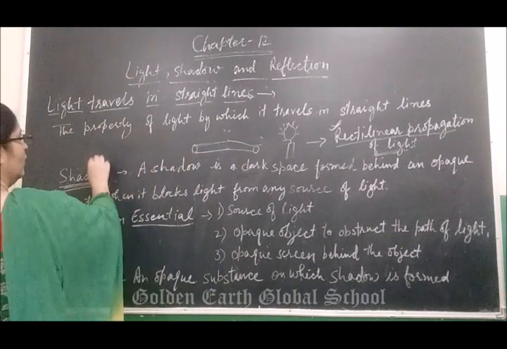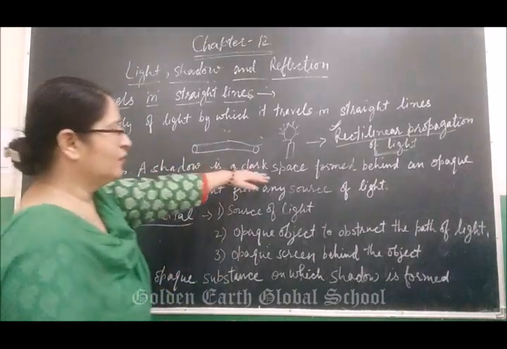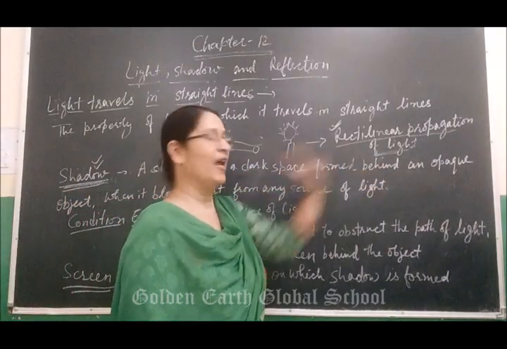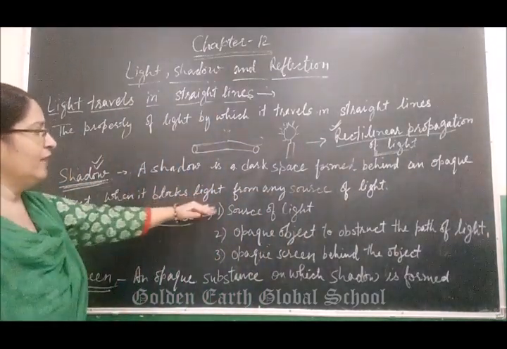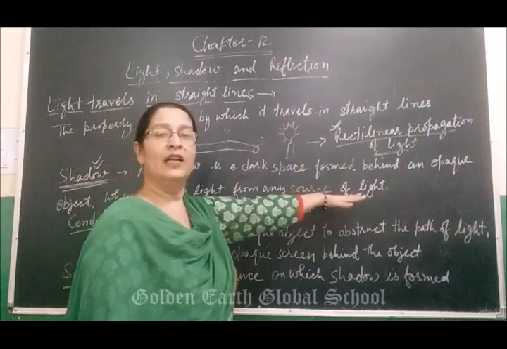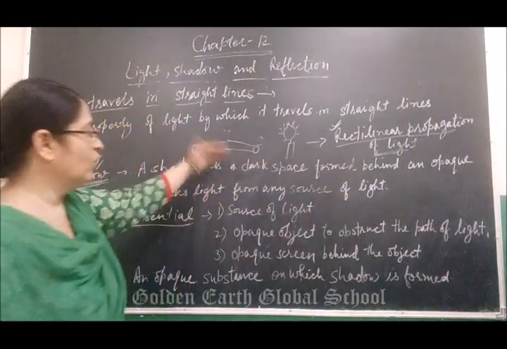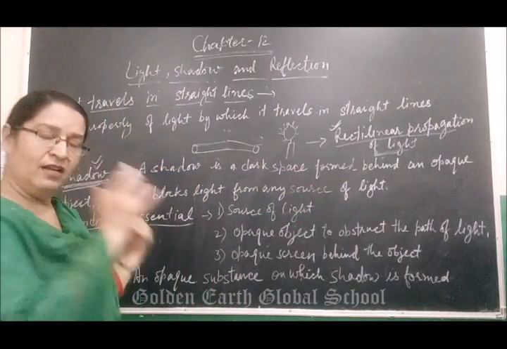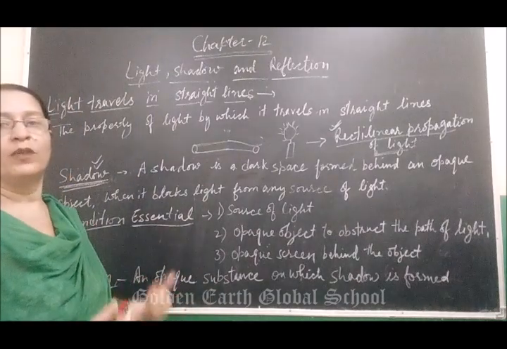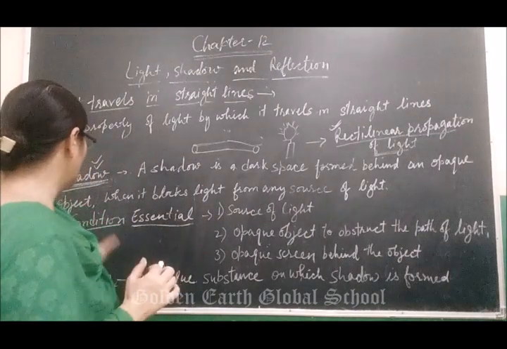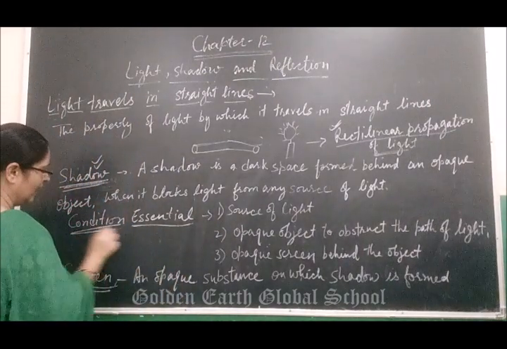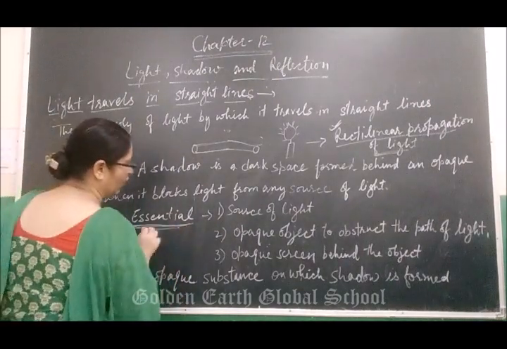Means what is shadow? A shadow is a dark space formed behind an opaque object when it blocks light from any source of light. Means this blackboard blocks the light, then a shadow will form. If there is no light, then shadow will not form. So there are some conditions essential for the formation of shadow.